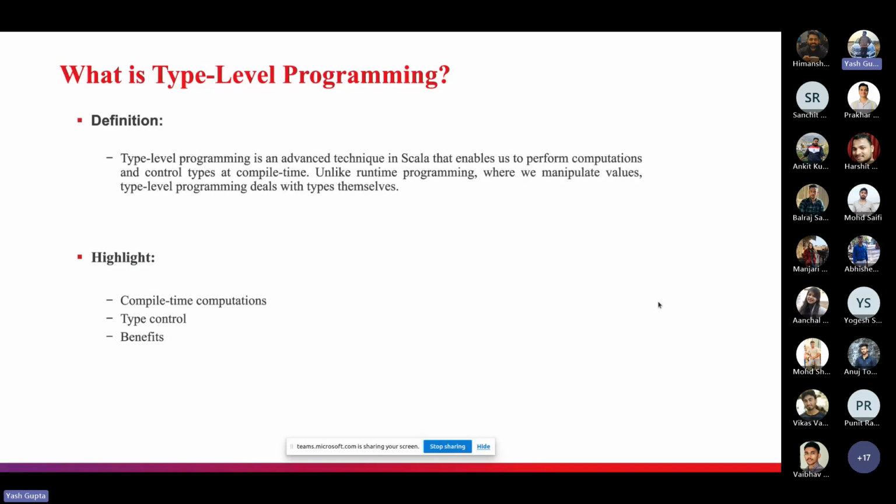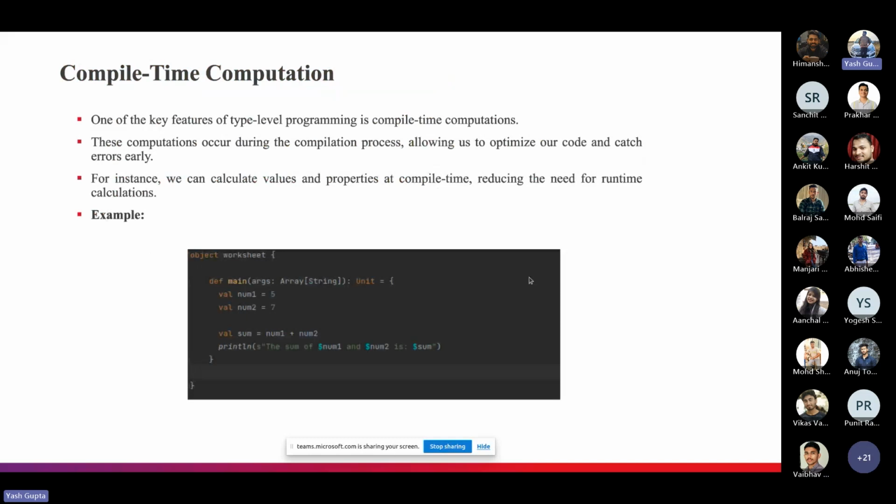Also, type level programming allows developers to catch errors at compile time, reducing the likelihood of bugs and making code more robust. It also enables developers to create more expressive APIs and write more concise and reusable code, right? So let's see some highlights of this type level programming.